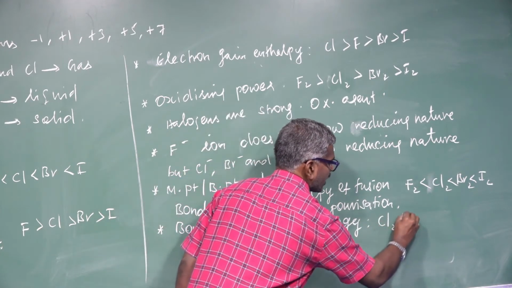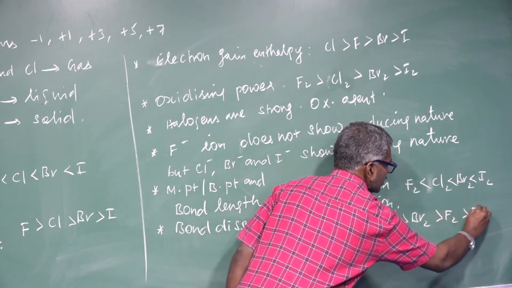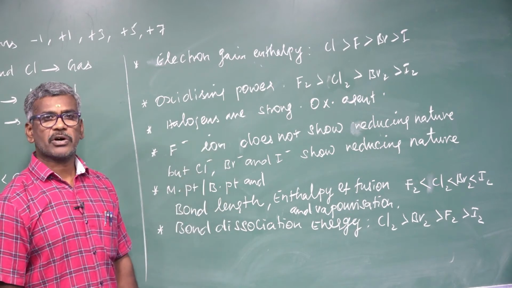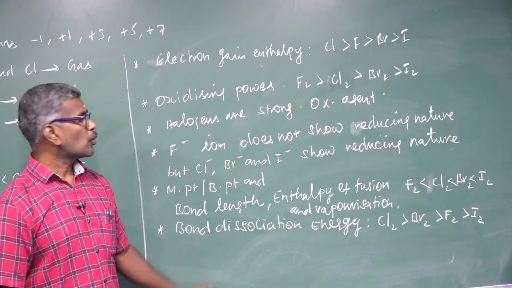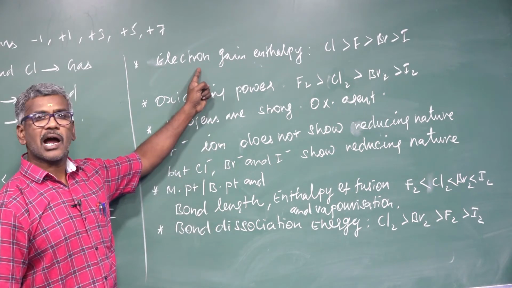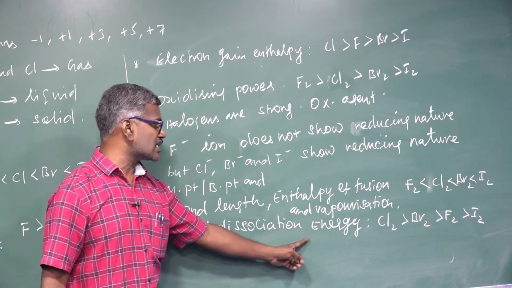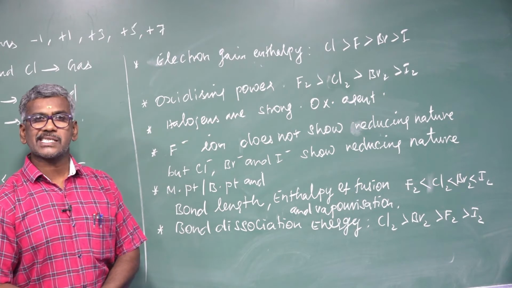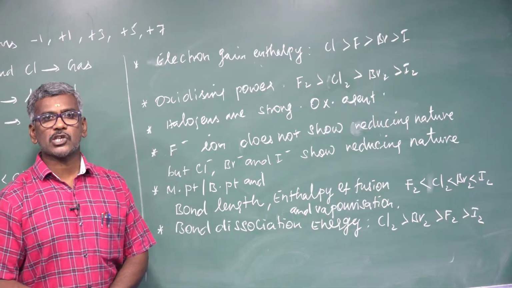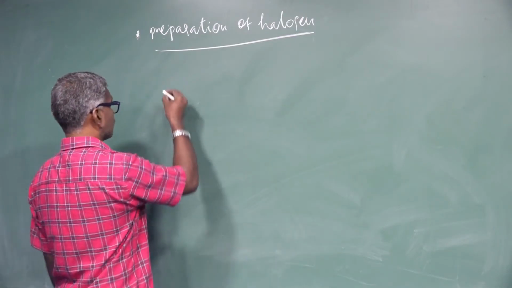Here, chlorine greater than bromine greater than fluorine greater than iodine. These are the general properties of the halogen family. One more question may be asked: what is the order of oxidation power? Electron gain enthalpy? Bond dissociation energy? And the order of ionization energy, atomic and ionic radius? Next, preparation of halogens. First, preparation of fluorine.